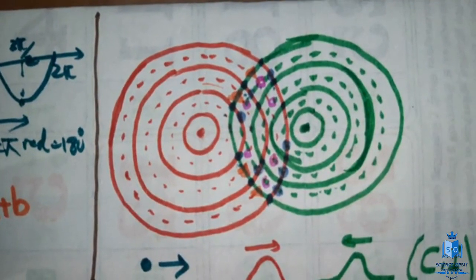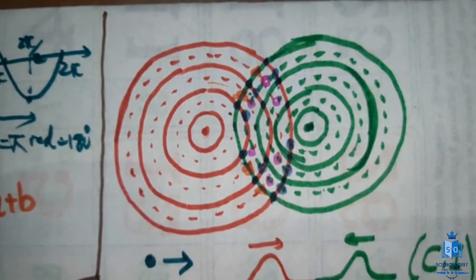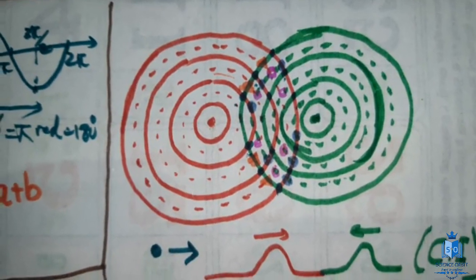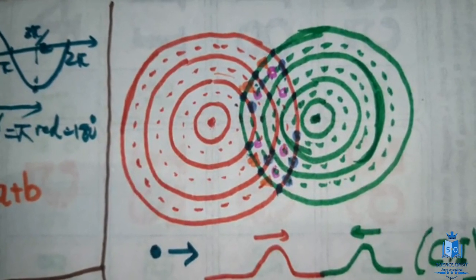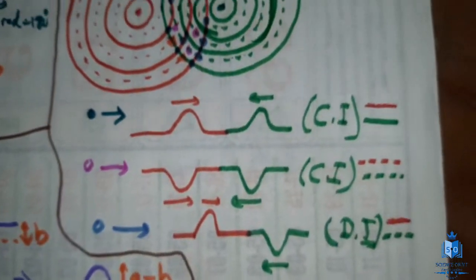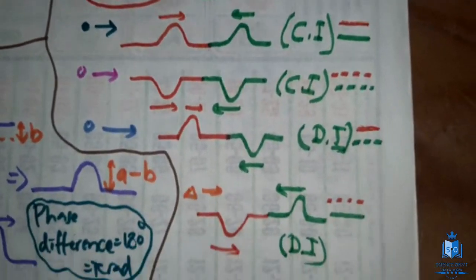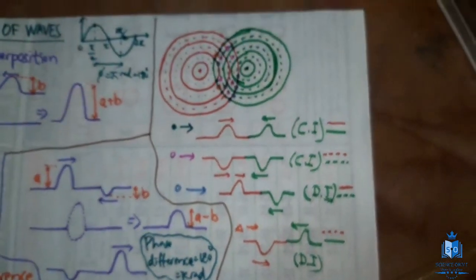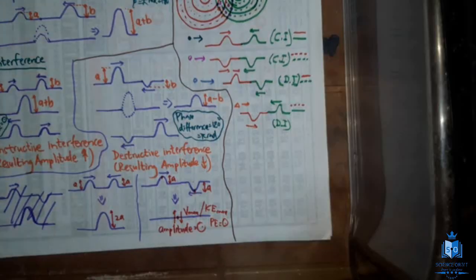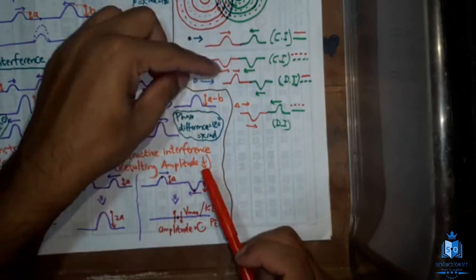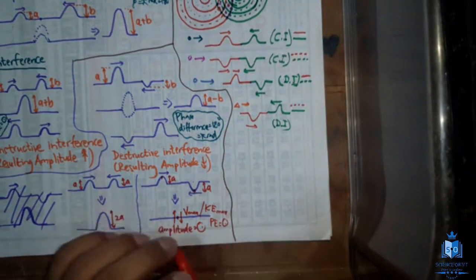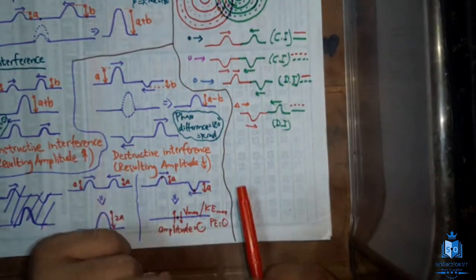We have identified four different cases. Complete line of red meeting complete line of green, broken line of red meeting broken line of green, complete line of red meeting broken line of green, broken line of red meeting complete line of green. The first two cases were constructive interference, and the next two cases were destructive interference. This is the summary. I hope you got that. Here we were comparing wave fronts. Instead, if you want to consider the whole wave and speak about constructive and destructive interference, this is how it's going to be.